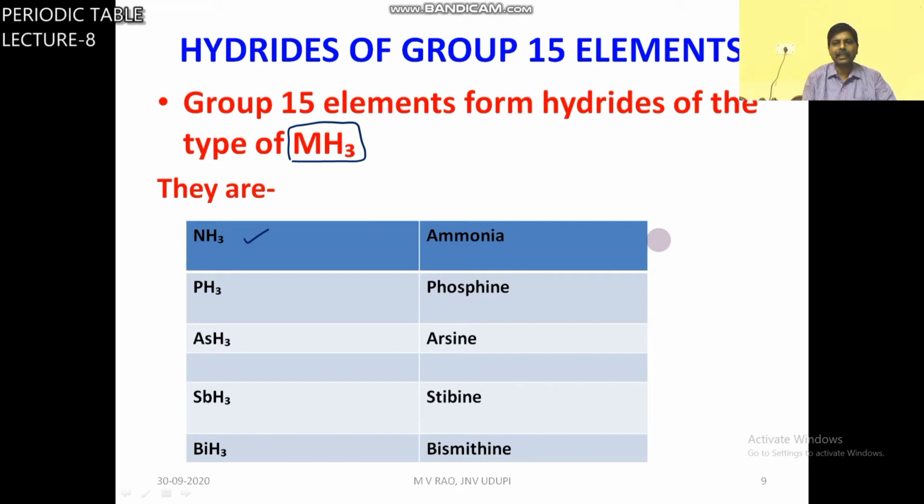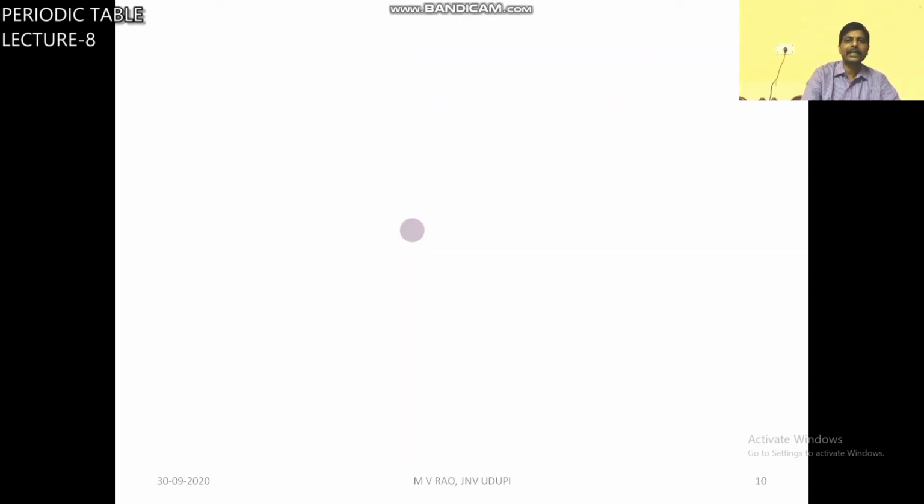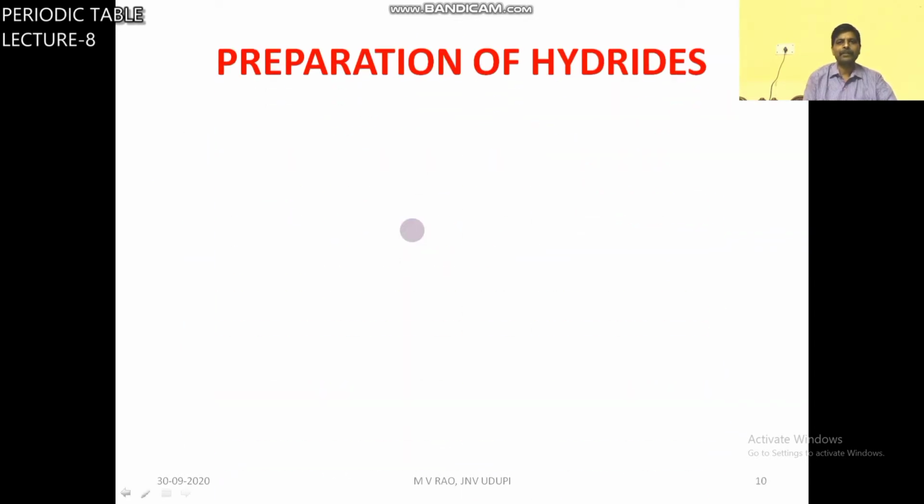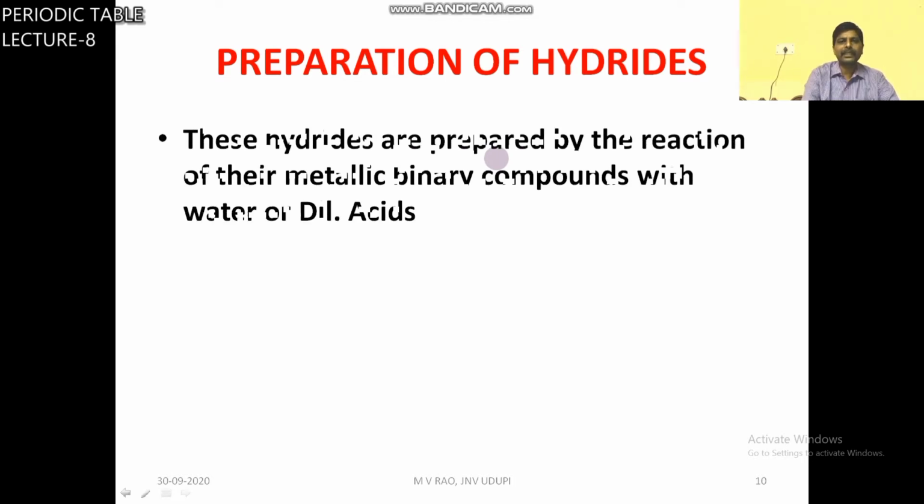You can see the names of these 5. NH3 is called ammonia. PH3 is called phosphine. AsH3 is called arsine. SbH3 is called stibine. BiH3 is called bismuthine. So these are the hydrides of group 15. So how to prepare these hydrides?